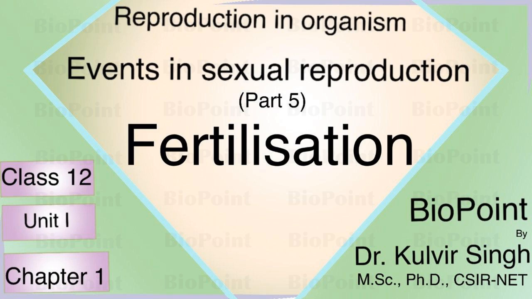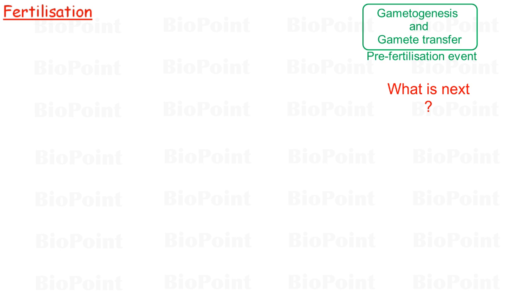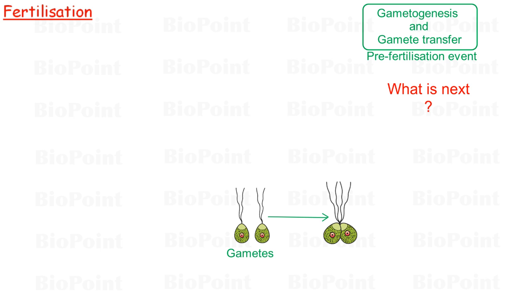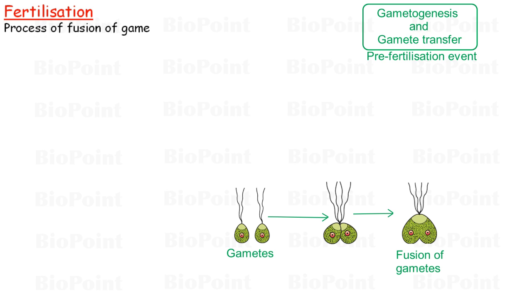In this lecture, we will talk about fertilization. After gametogenesis and gamete transfer, what is next? Once the gametes come closer to each other after gamete transfer, the next event in reproduction of sexually reproducing organisms is fusion of gametes, and the term fertilization is used for the process of fusion of gametes.